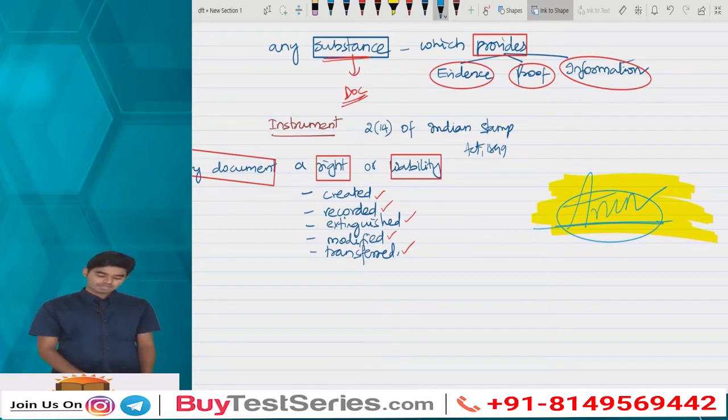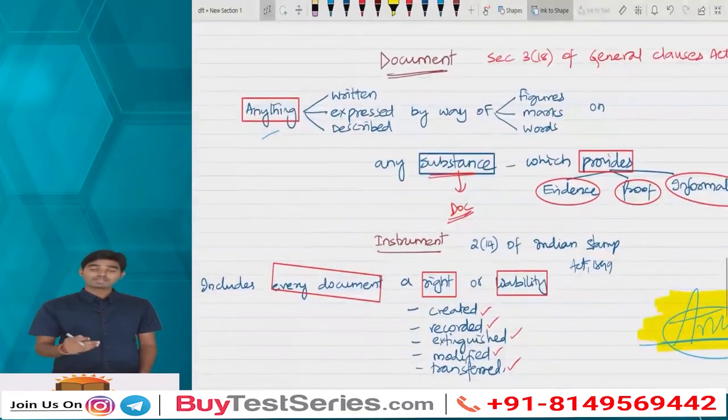No. That means, sir, the document that you have made over there, if the document is creating a right or liability on part of you, or if it is extinguishing a right or liability, or it's modifying a right or liability, then in that particular case where some right or liability is involved by virtue of the document, then that document turns out into an instrument.